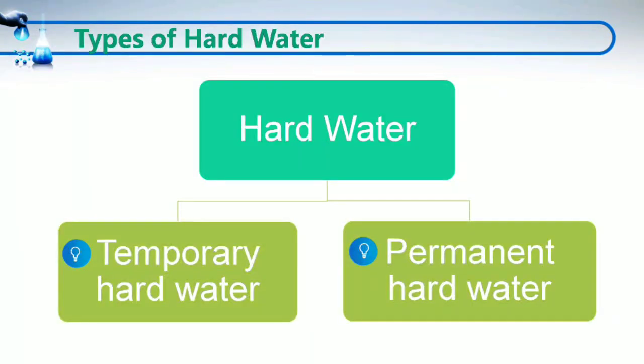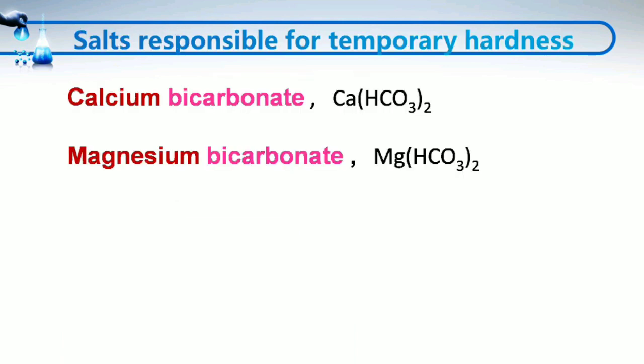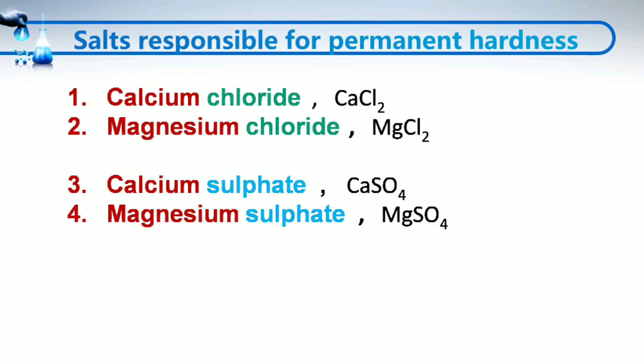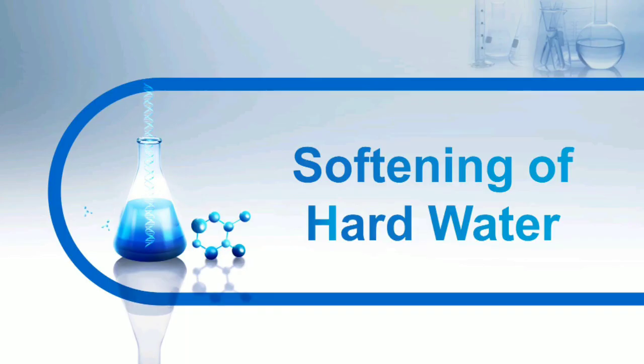The hard water is classified into two types, temporary hard water and permanent hard water. The temporary hardness of water is due to the presence of dissolved bicarbonates of calcium and magnesium in it. And the permanent hardness of water is due to the presence of dissolved chlorides and sulfates of calcium and magnesium in it. Now, as the hard water is unfit for many domestic and industrial purposes, so it is needed to be softened. The process of removing mineral salts from water and making it soft by the use of physical and chemical methods is known as softening.